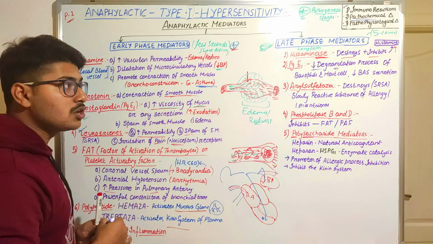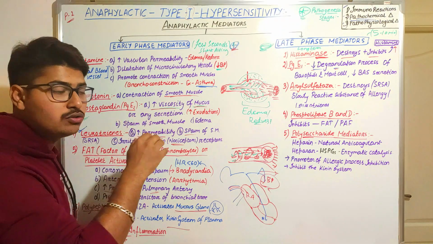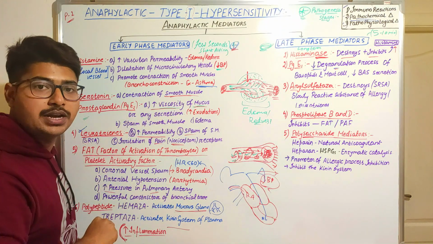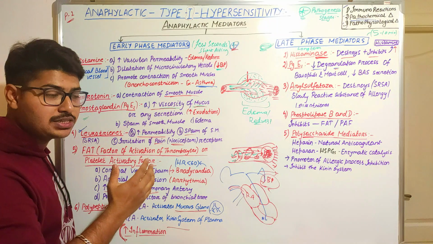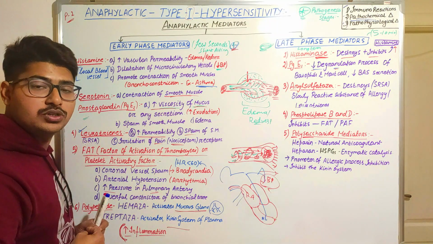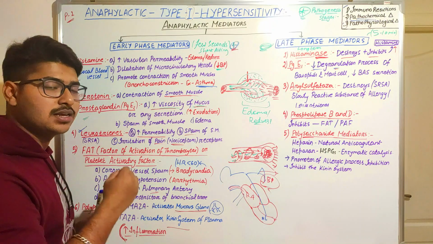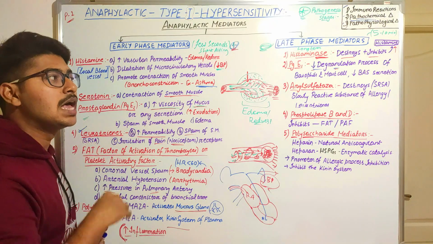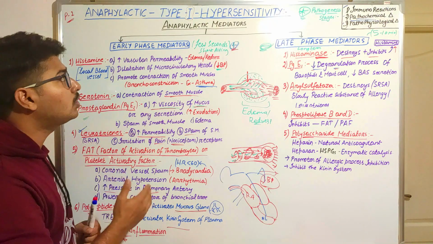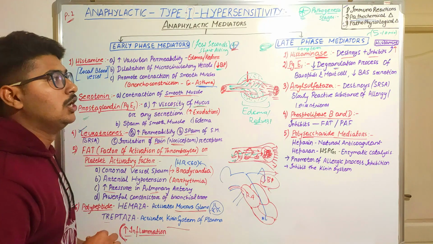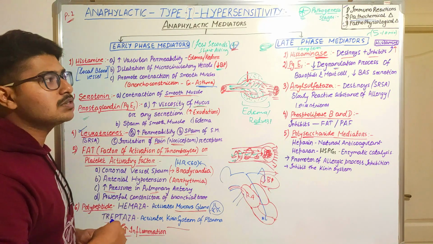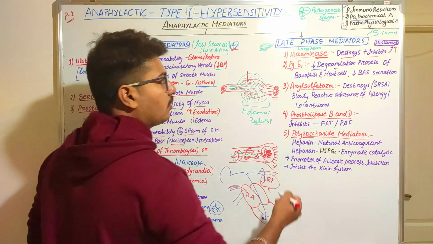The process of fusion of the granules to the surface membrane of the mast cells or the basophil cells, and then proceeding with releasing of the mediators from the mast cells is nothing but known as degranulation. I have already explained in part 1 of this type 1 hypersensitivity, so please watch that for more confirmation.